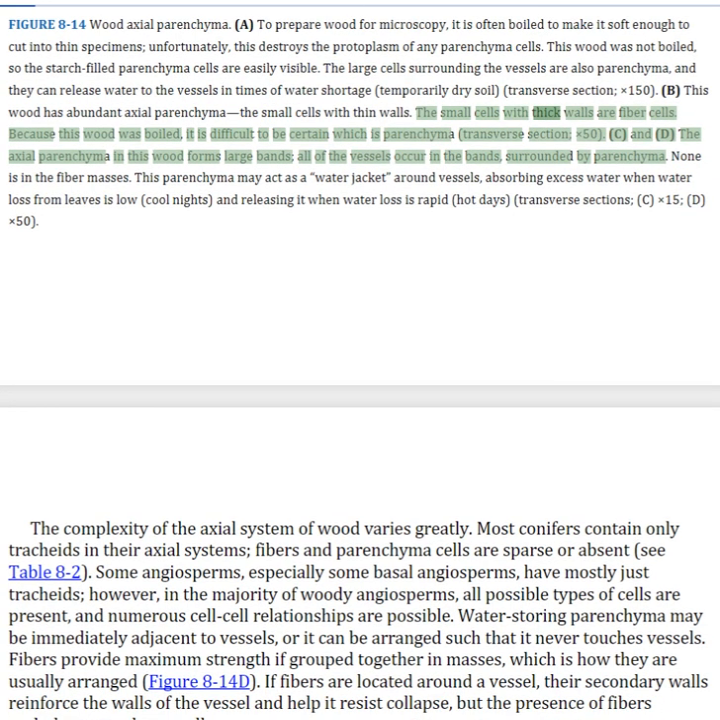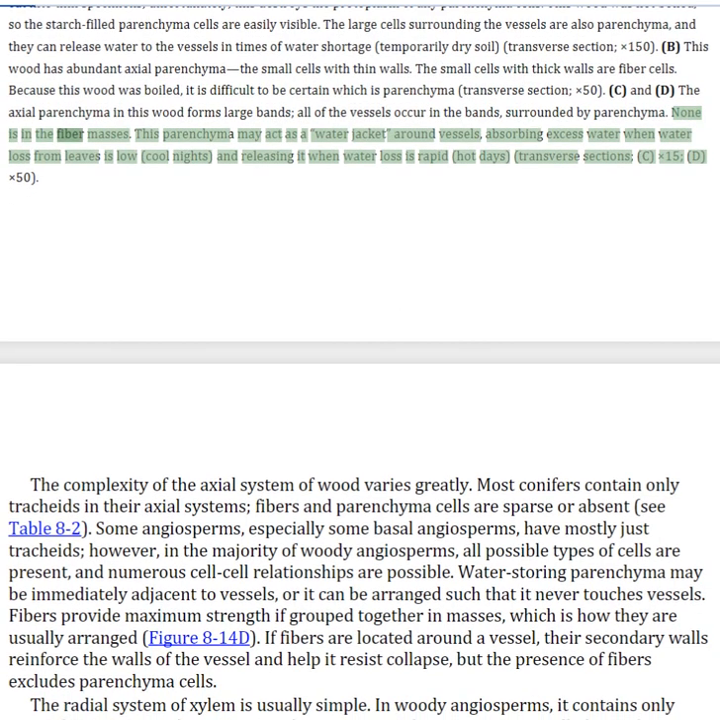The small cells with thick walls are fiber cells. Because this wood was boiled, it is difficult to be certain which is parenchyma. And the axial parenchyma in this wood forms large bands. All of the vessels occur in the bands, surrounded by parenchyma. None is in the fiber masses. This parenchyma may act as a water jacket around vessels, absorbing excess water when water loss from leaves is low and releasing it when water loss is rapid.